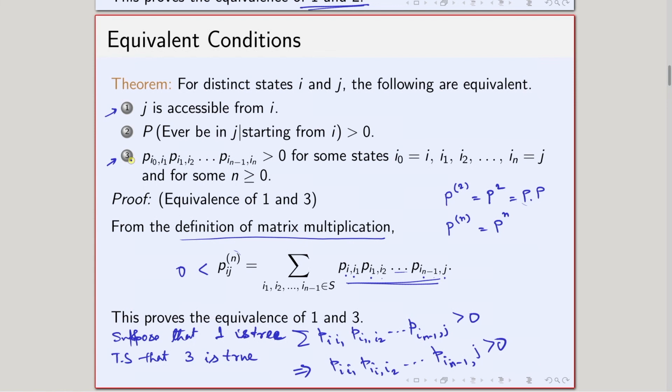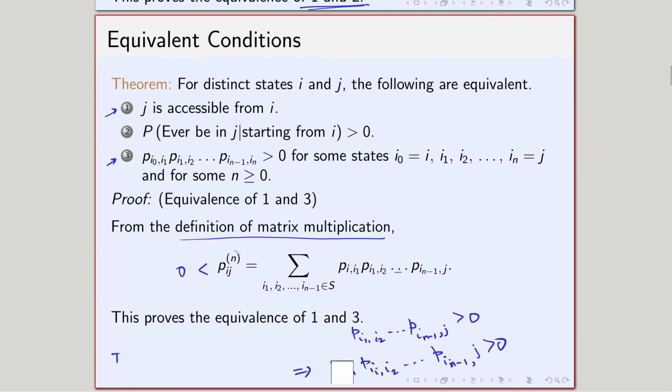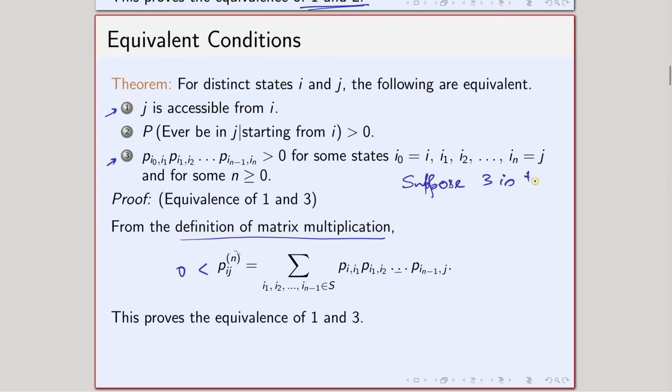Now we have to prove that 3 implies 1. So, what we want to prove now is: suppose 3 is true, try to show that 1 is true. Okay, that is what basically we try to do.